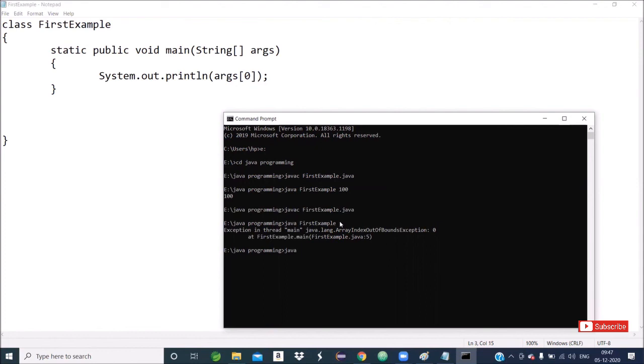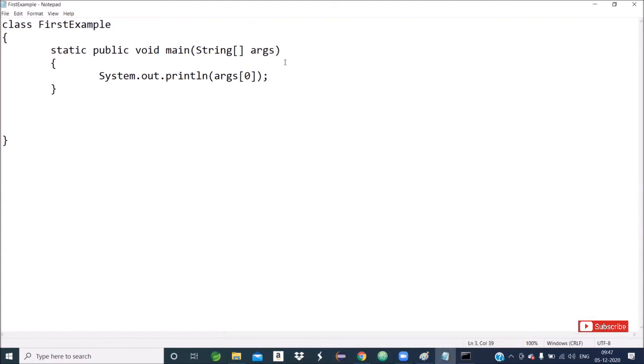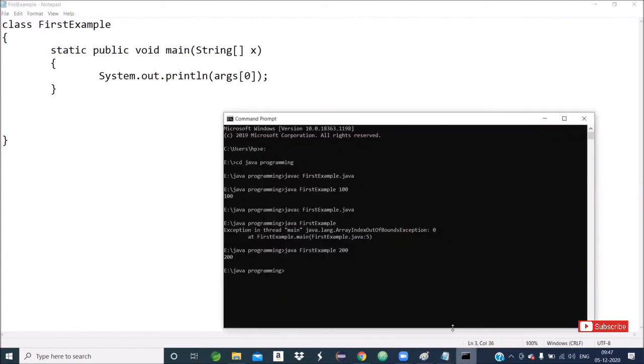If I run java FirstExample 200, then the output will come 200. I have not given an input value. Okay, so our point is not that. Our point was, instead of public static, I have written static public. It is valid. And instead of args you can write anything, x. Now I will save, and it is valid.